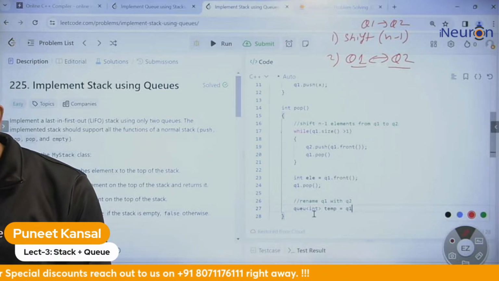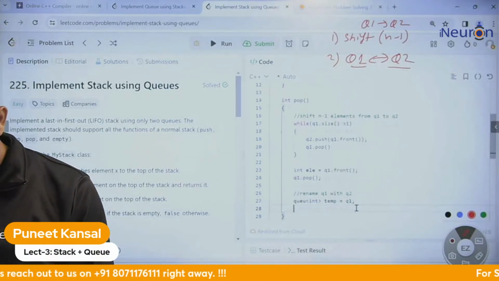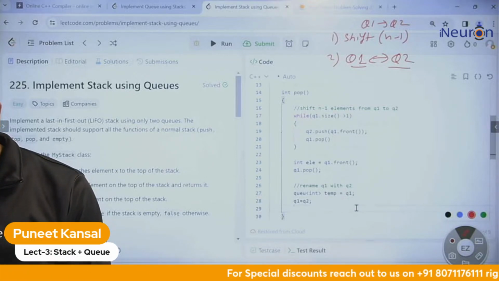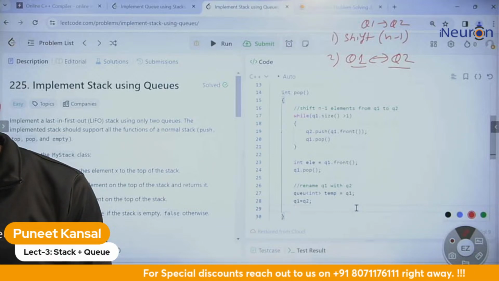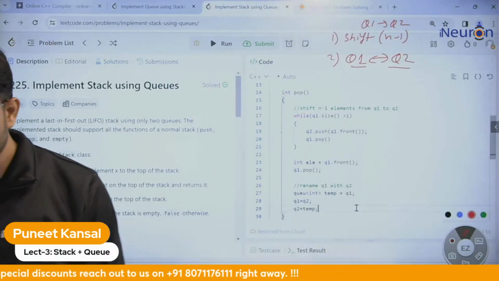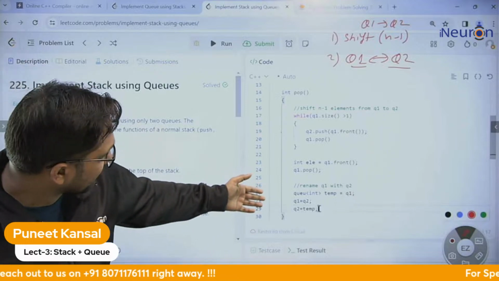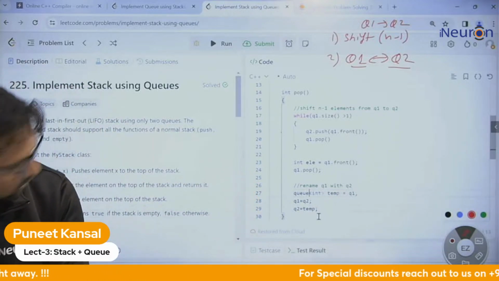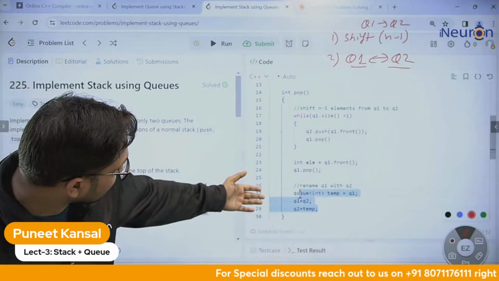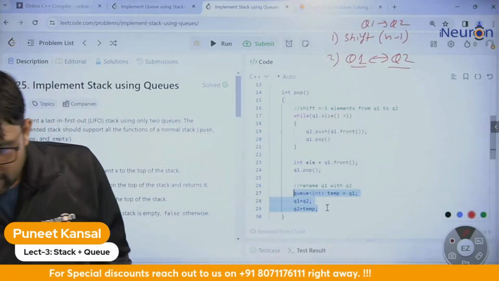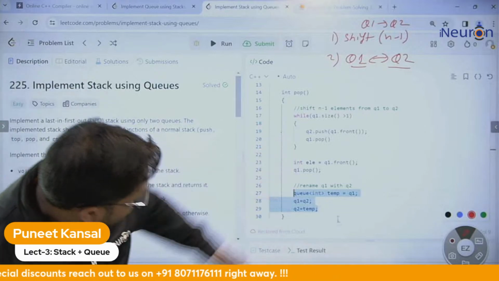Okay, and I'm storing Q1 in that and just swapping the number. Q1 will be updated with Q2, and Q2 will be updated with temp. Just swapping the number, swapping Q1 and Q2. Swapping the name of Q1 with Q2. That's it, done. And after that, we just return this element.